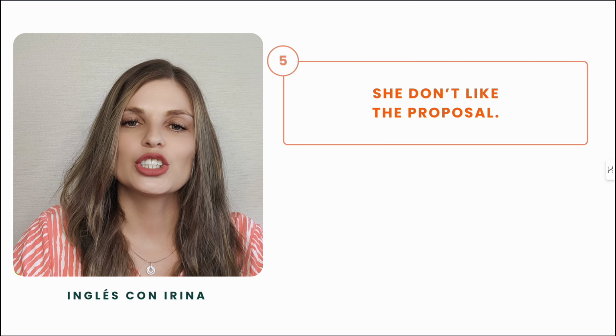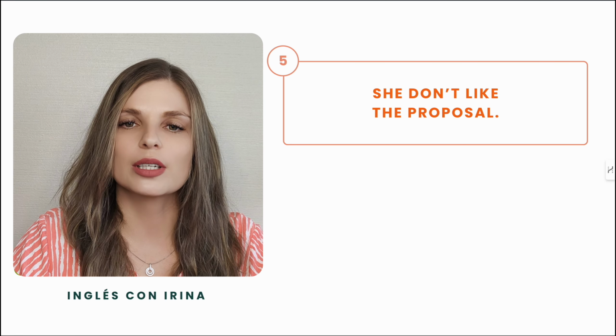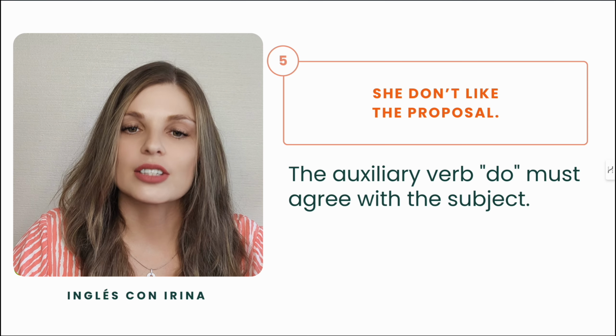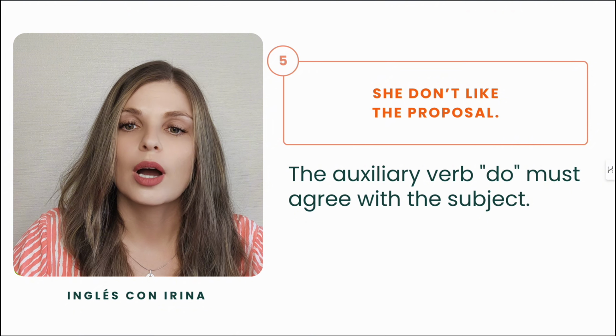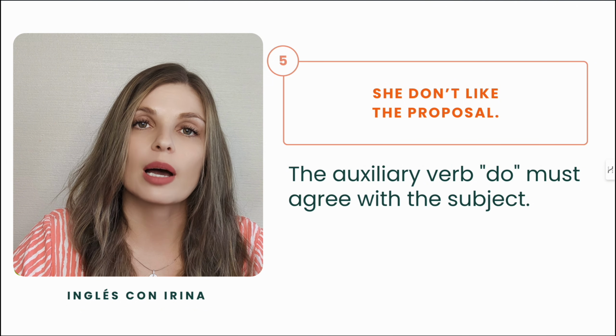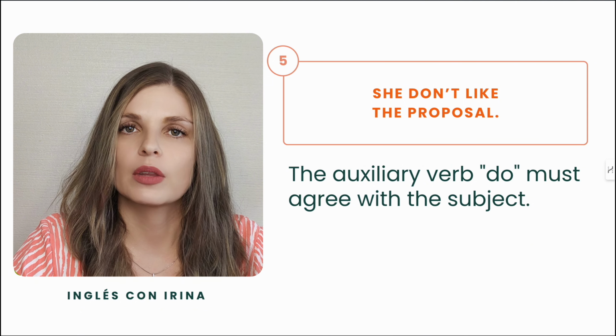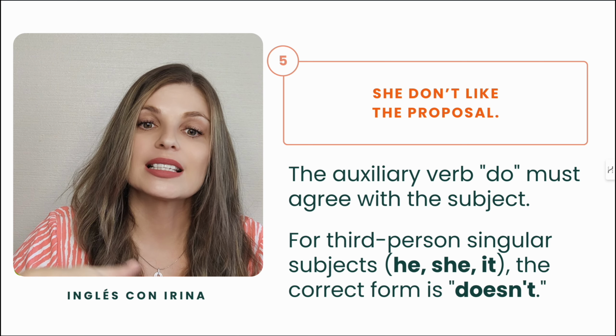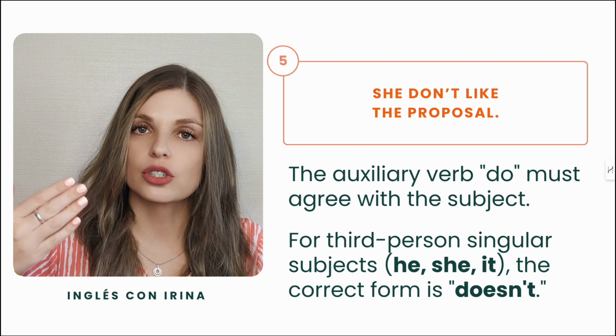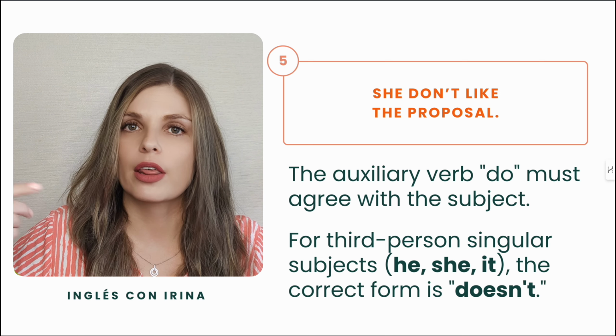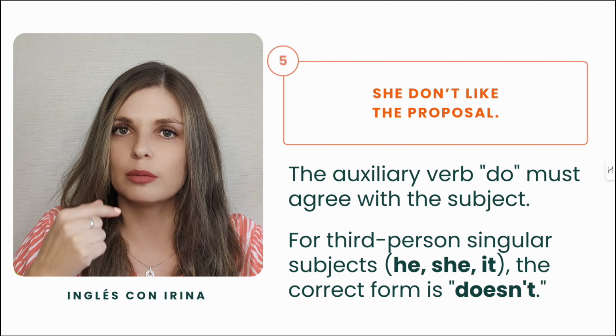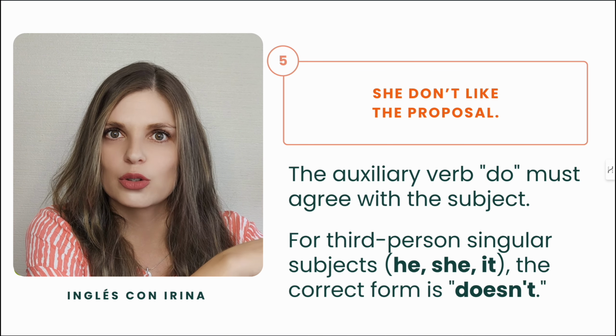Number 5, she don't like the proposal. The auxiliary verb do must agree with the subject. What does it mean? If the subject is the third person singular, which is she, he, or it, third person is not you, and it's not me, it's the third person, right?